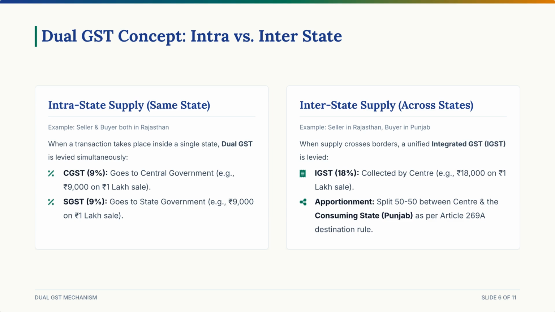GST is a destination-based, consumption-based tax. The tax revenue always goes to the state where the goods are ultimately consumed. Because Mr. Raju is consuming the goods in Punjab, Punjab gets the state's share of the revenue. Intrastate supply is taxed by CGST and SGST. Interstate supply is taxed by IGST, which is then split between the center and the consuming state.